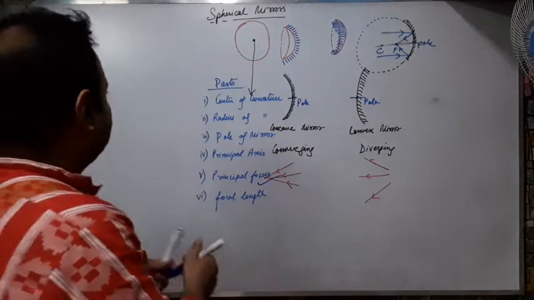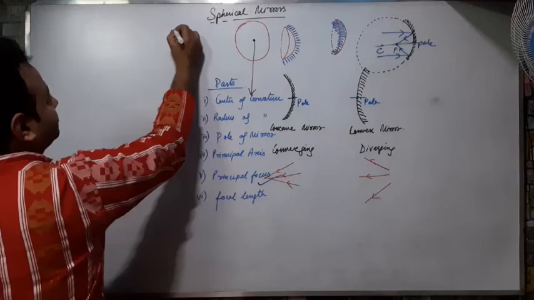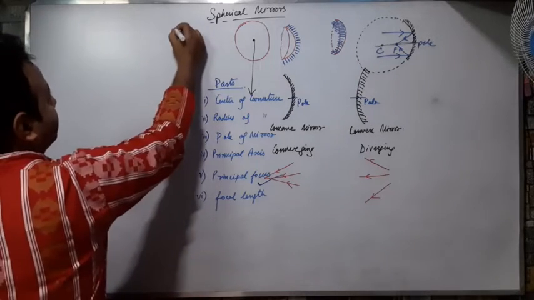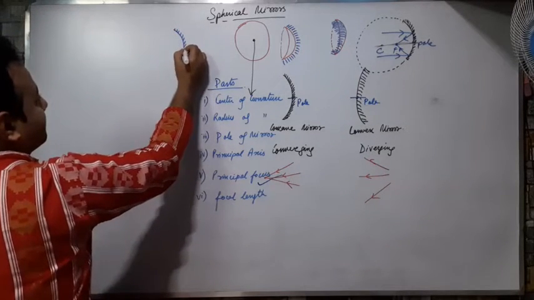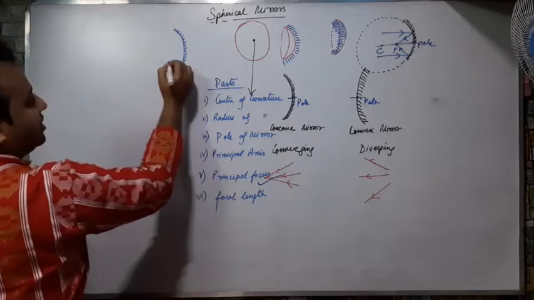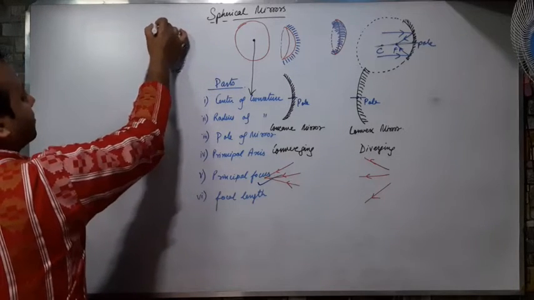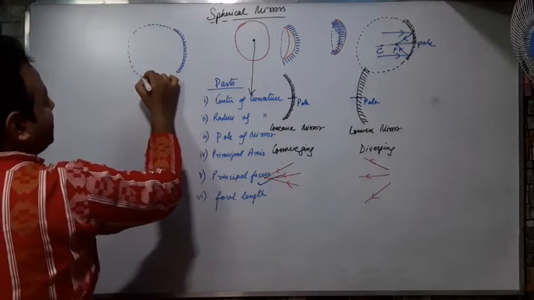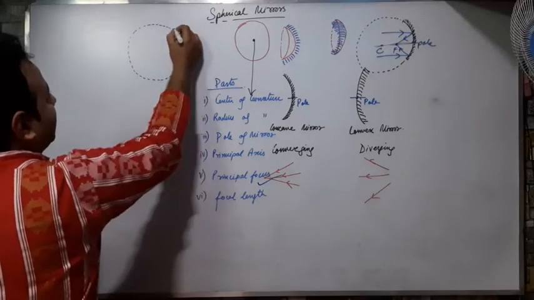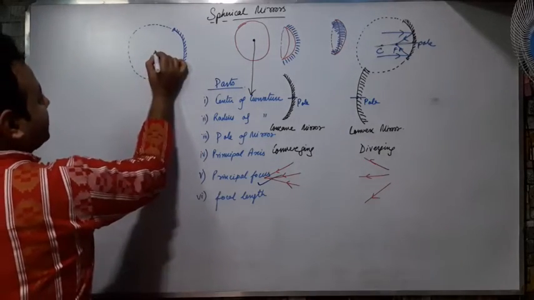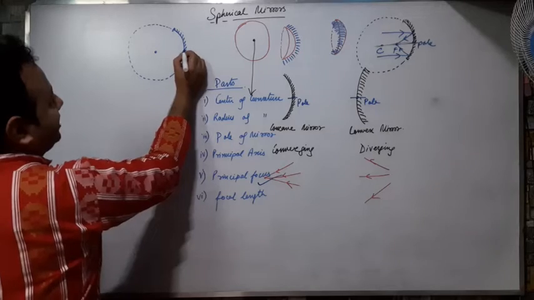Now, this is my mirror, and I extend it, this is my sphere, okay? This is the center of curvature and this is the pole.